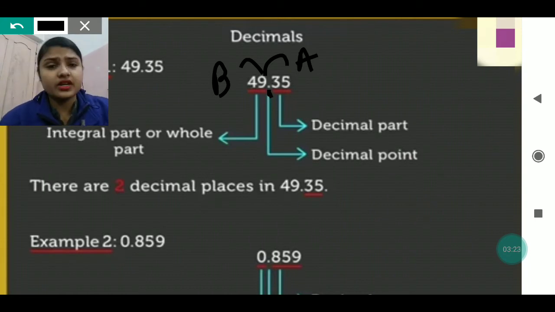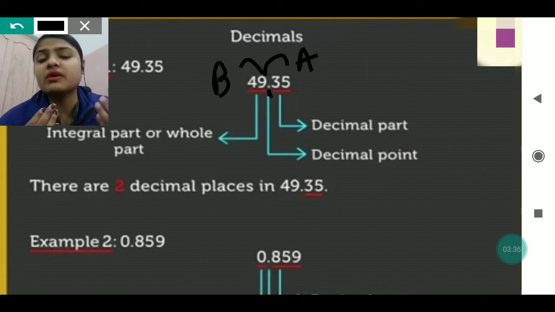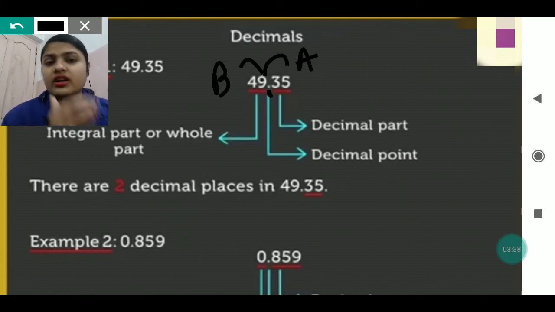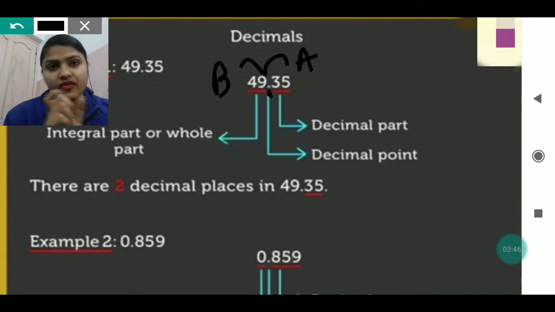The point which we give in between the decimal part and the integral part is called the decimal point. If we have to see how many decimal places there are in a given number, we have to see the decimal part. The number of digits present in the decimal part denotes the decimal places of any number.